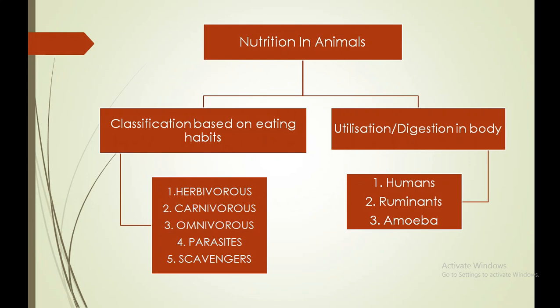In the first chapter, we understood about nutrition and nutrients. Nutrition means the living organism takes in food and it is utilized by their body.